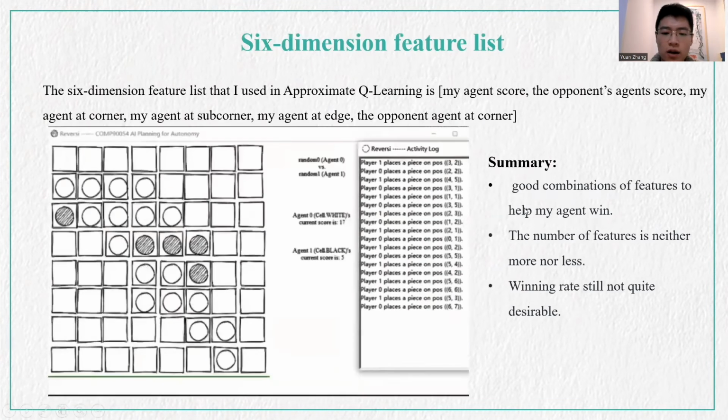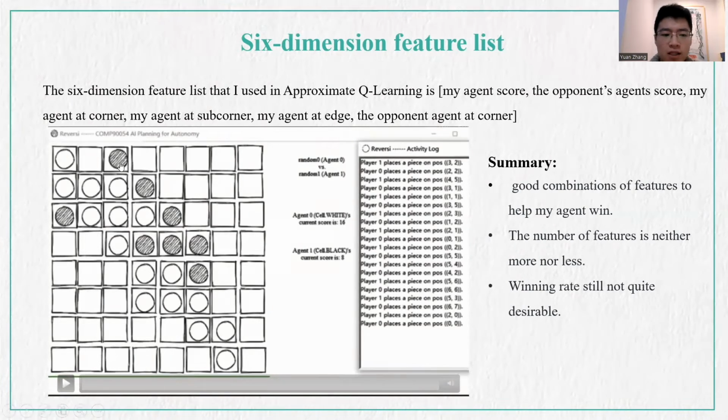The second one is the 6-dimension feature list. The components are shown here clearly. As we can see in the video, the opponent places a piece at 2-0, and my agent places a piece at 0-0 rather than 6-2.